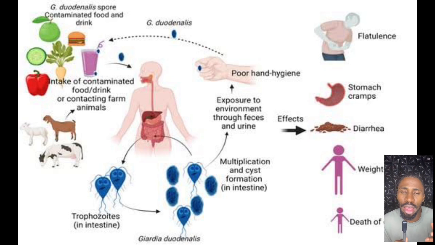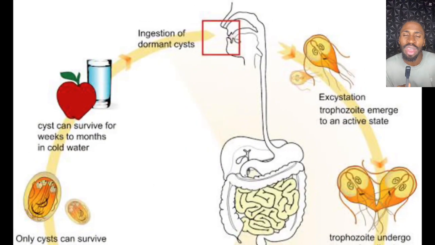The cyst is the other part of the life cycle which can exist outside the host. The cyst is the only part that can exist outside the infected person. Don't forget, if you ingest the cyst, let me take for instance, the cyst has been passed on, it's in the feces and it's taken on by an animal. What happens? It travels through the mouth, through the digestive system.